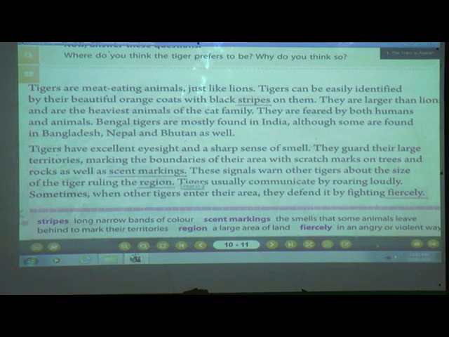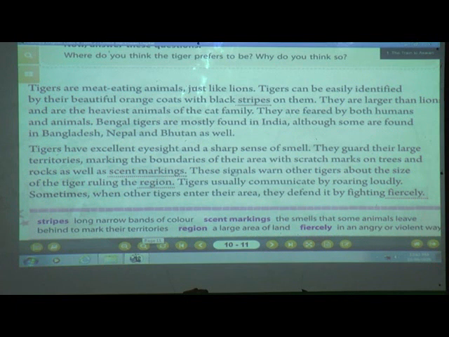What do you mean by scent markings? The smells that some animals leave behind to mark their territories. This means that no other animal should enter his area. So what does the tiger do? They mark their boundaries with scratch marks on trees and rocks, and not only that, they also mark it with scent markings.